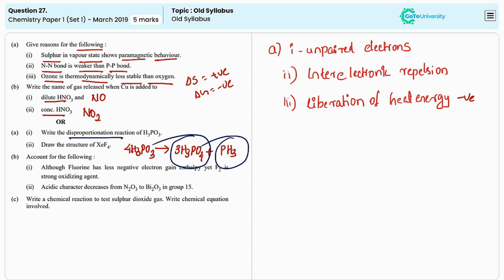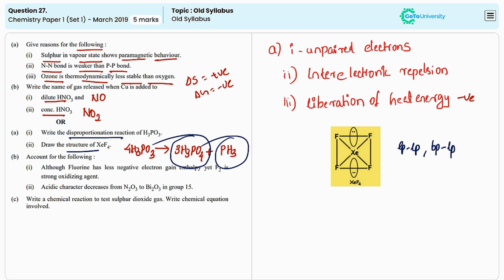In the next question, we need to draw the structure of xenon tetrafluoride. Here, the structure is square planar because xenon contains 8 electrons. Among the 8 electrons, 4 of them are utilized to make 4 covalent bonds with fluorine atoms. And the remaining 4 electrons will produce 2 lone pairs, and due to the lone pair and lone pair repulsion, the geometry is square planar.